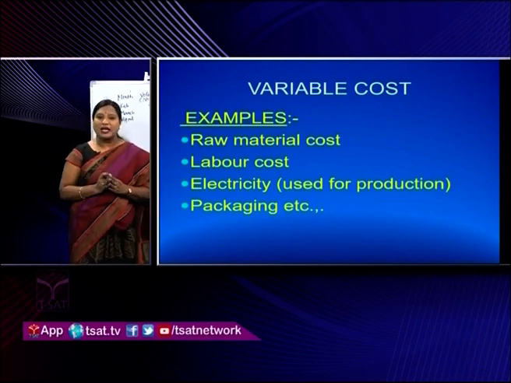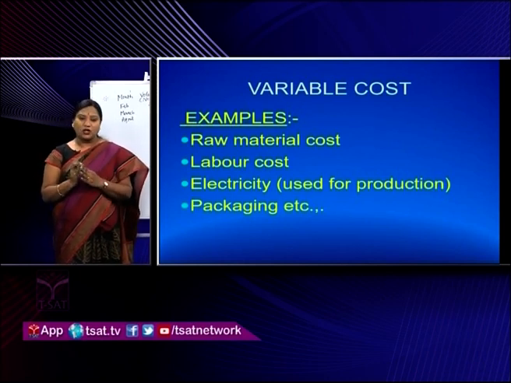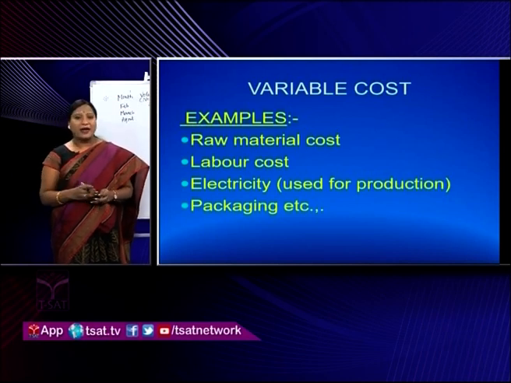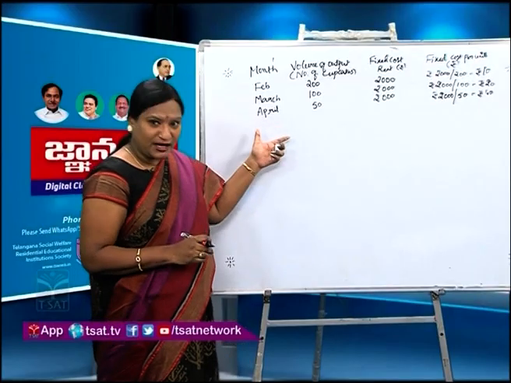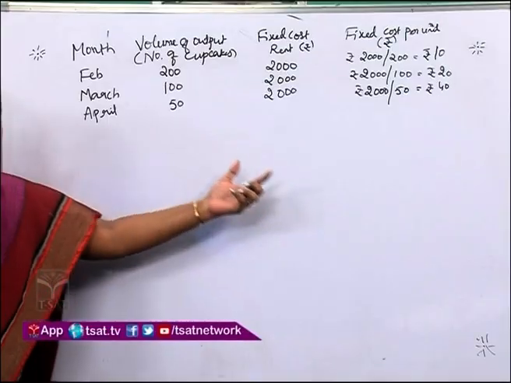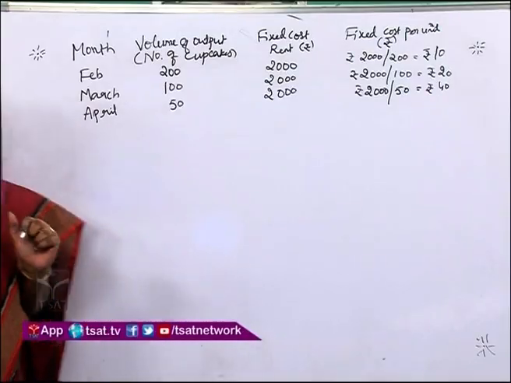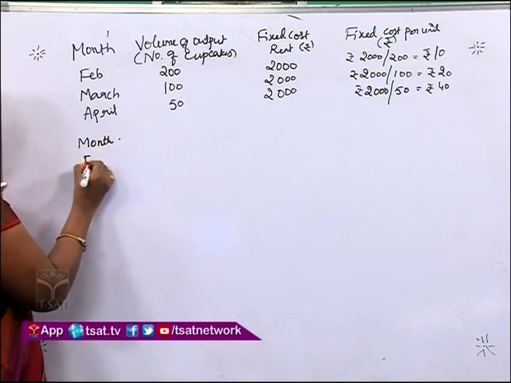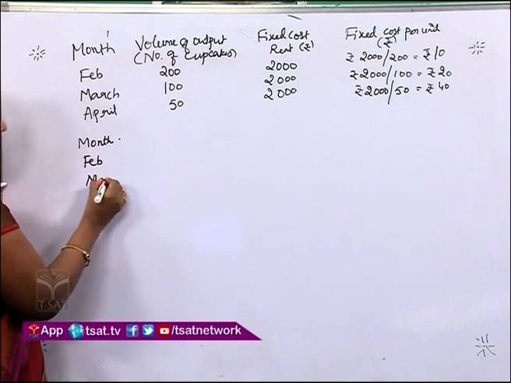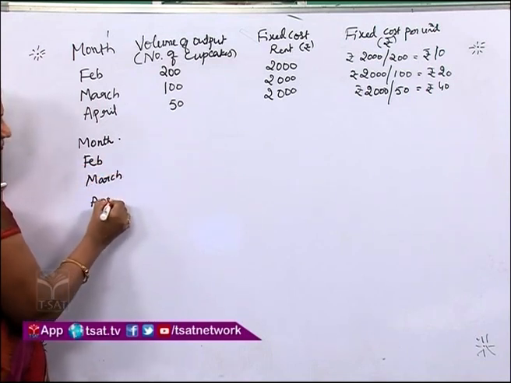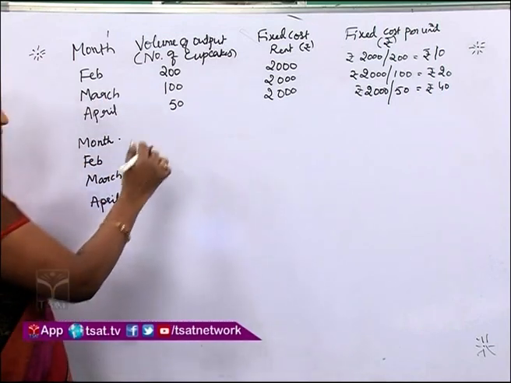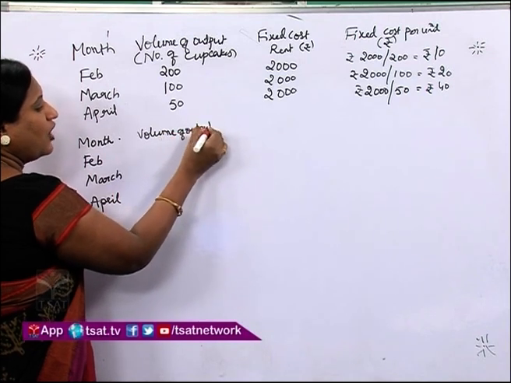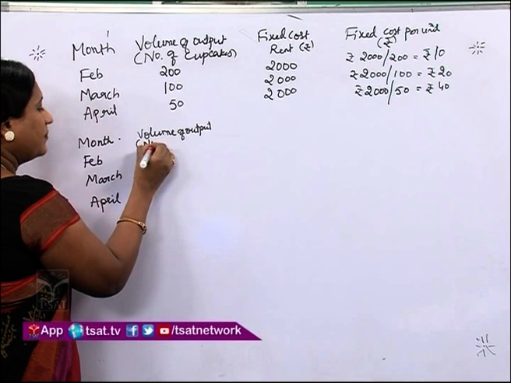The best examples for variable cost are raw material cost, labor cost, electricity specially used for production purposes, packaging, etc. Now let us take the same example and try to understand total variable cost and variable cost per unit. In the months of February, March and April, same example I am taking, and volume of output. What is the volume of output? Number of cupcakes.